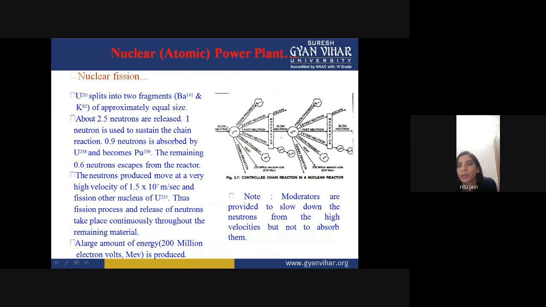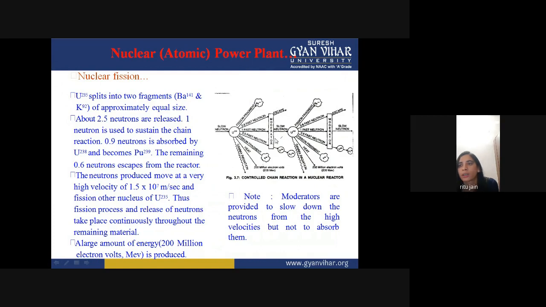When it is bombarded with a slow neutron, uranium 235 is divided into barium and Kr, and these are your fission fragments. 0.5, 0.6 fast neutron is released, 1 fast neutron is released, then 0.9 fast neutron is released, along with fission fragments, heat, and gamma radiations. These are the basic things released when a slow neutron bombards uranium 235.